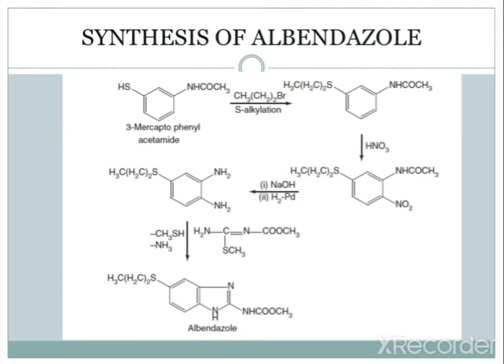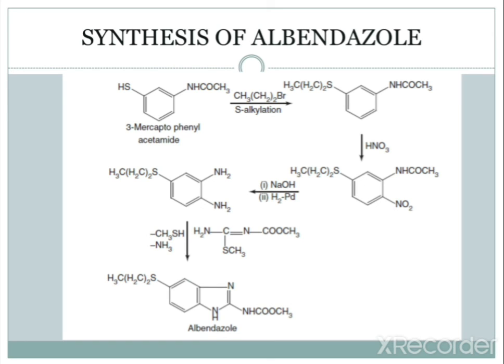The starting material is 3-mercaptophenyl acetamide: a benzene ring with SH and NHCOCH3. In the presence of the alkyl bromide CH3CH2CH2Br, S-alkylation occurs, meaning alkylation happens at sulfur. The hydrogen from SH is replaced by the alkyl group CH2CH2CH3. You can see the first intermediate. Further, in the presence of HNO3, nitration occurs, so at the second position there is NO2. This is the second intermediate.